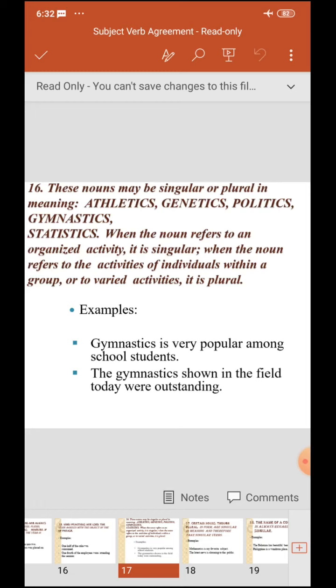Let's see. Gymnastics is very popular among school students. The gymnastics shown in the field today were outstanding. So, using gymnastics, there are two sentences. In one it is singular, in the other it is plural.